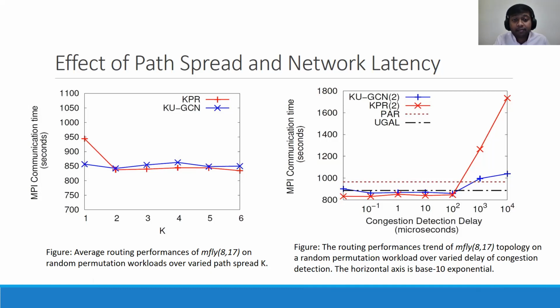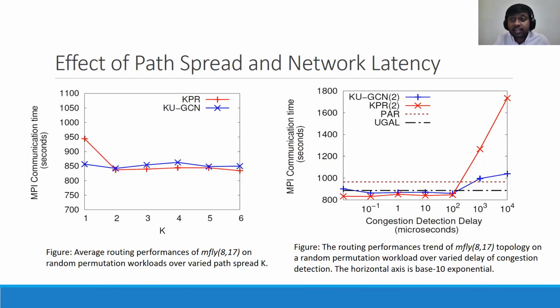We also evaluate the performance of our scheme for different values of K. From the left figure, you can see that Megafly shows a maximum performance gain when we increase the value of K from 1 to 2. And after that, the increase is nearly flat. So we suggest to keep K equal to 2 for K-path sampling.